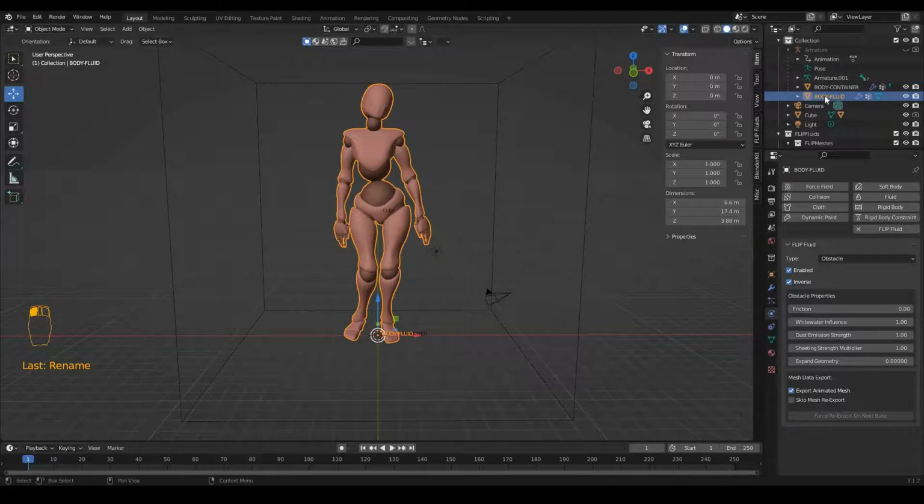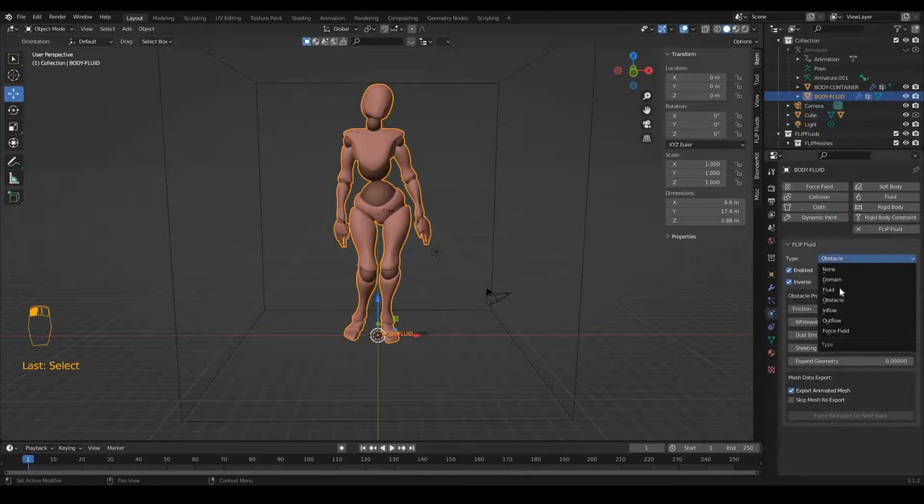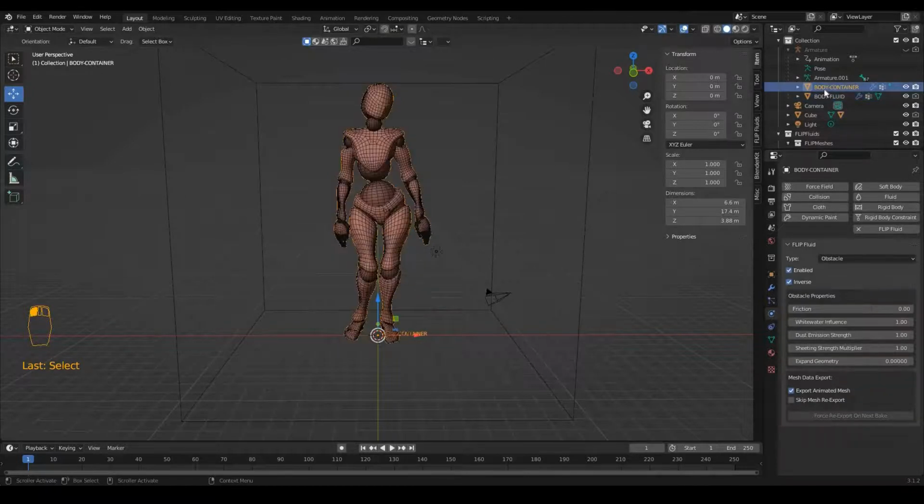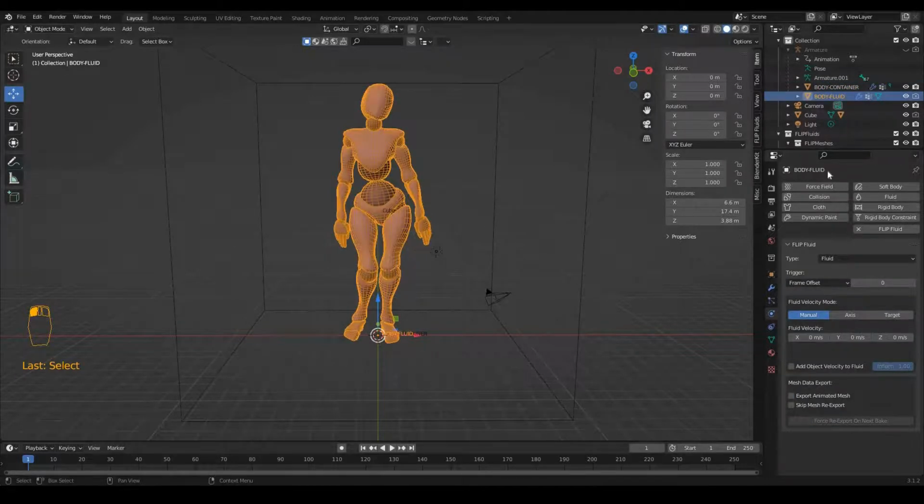I will change the FlipFluid type for the duplicated copy of body, which is called body dash fluid, from obstacle to fluid. So this first body is the obstacle, and this second body, the duplicated copy, is going to act as fluid.